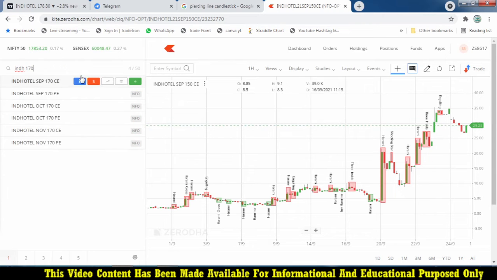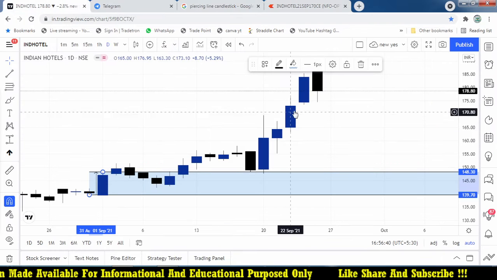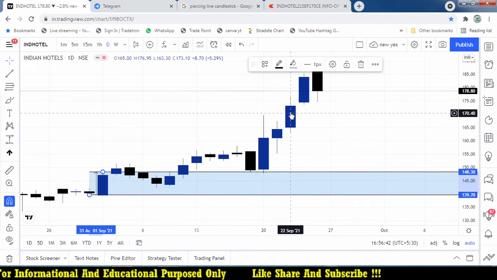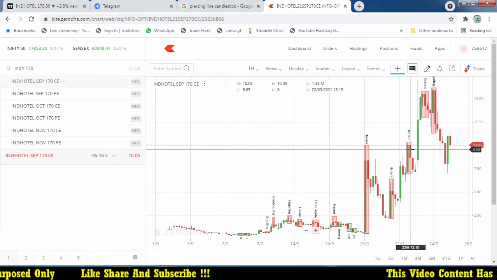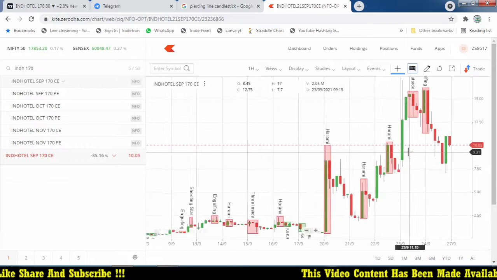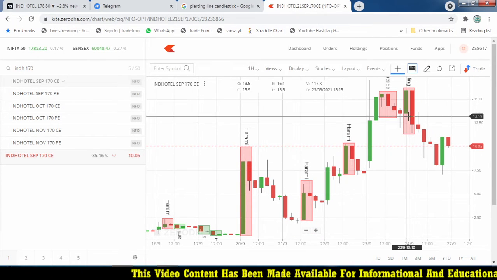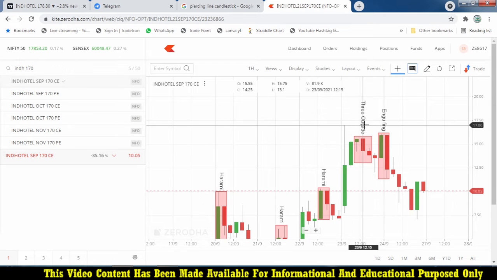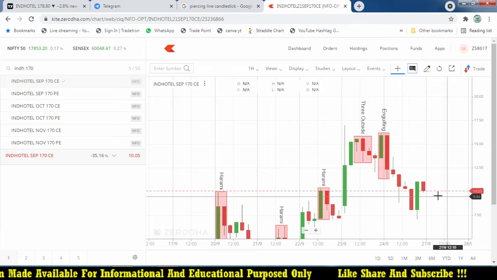your tail 170 call option, that I'm going to track on this day, because this high was broken after 22nd September. We are taking the 22nd September closing price, that is somewhere around 7.3, and the next day it moves to 17, and still it is 10 rupees. Still there is opportunity. Hope you got it.